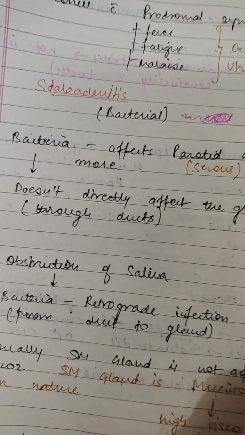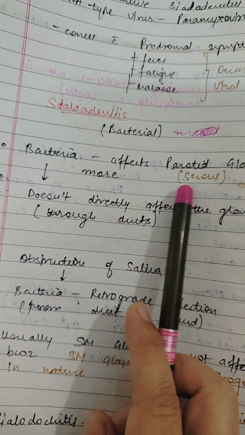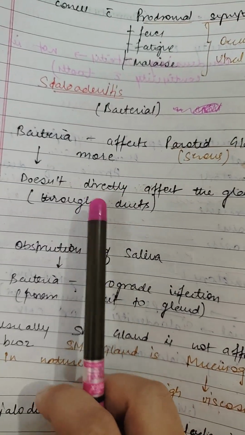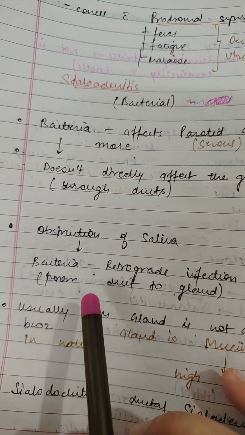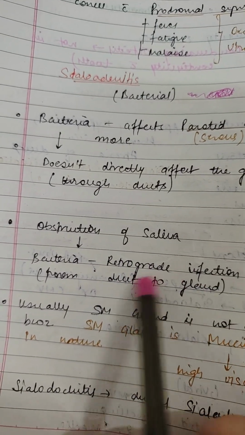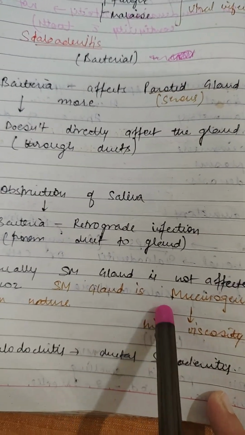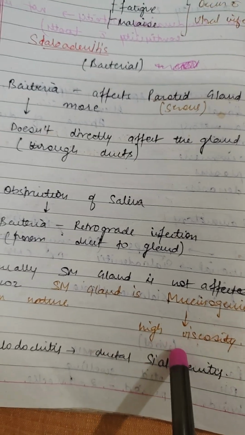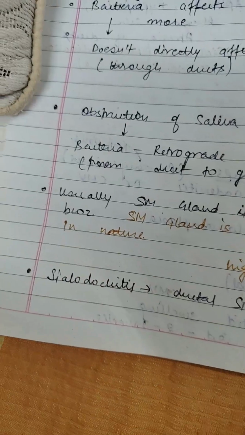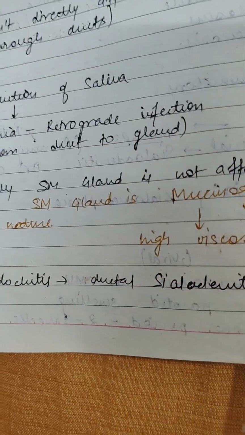Sialadenitis caused by bacteria. It affects the parotid gland, mainly the serous parotid glands, and it affects the gland through the ducts, not directly the gland. There is obstruction of saliva. The infection is a retrograde infection, which first occurs in the duct and then to the gland. Usually, submandibular gland is not affected because it is mucinogenic in nature. It is highly viscous. We can also call it sialodochitis because it is ductal sialadenitis.